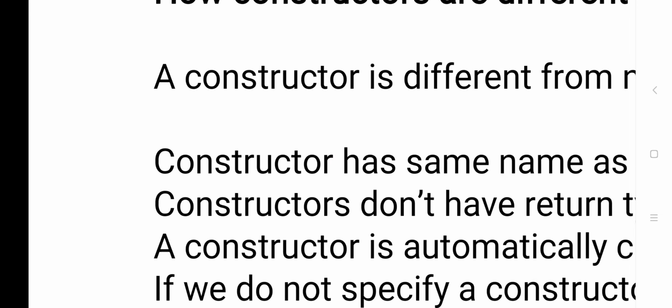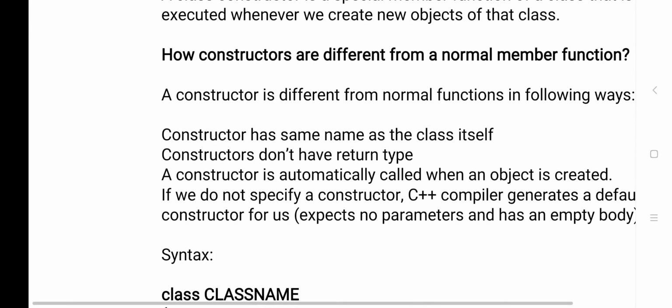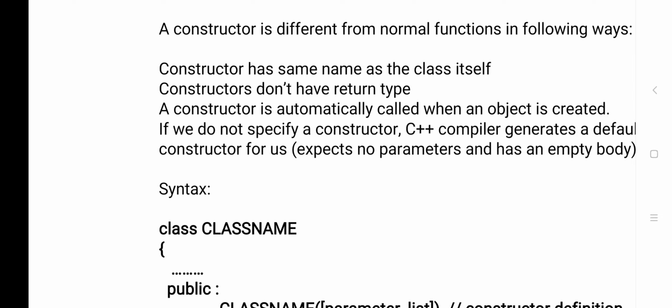You can see here that a constructor is different from a normal function. The first difference: a constructor has the same name as the class itself. When you are creating a constructor, it is a condition that whatever name you have given to the class, the class name and the constructor name should be the same. That is the first one.